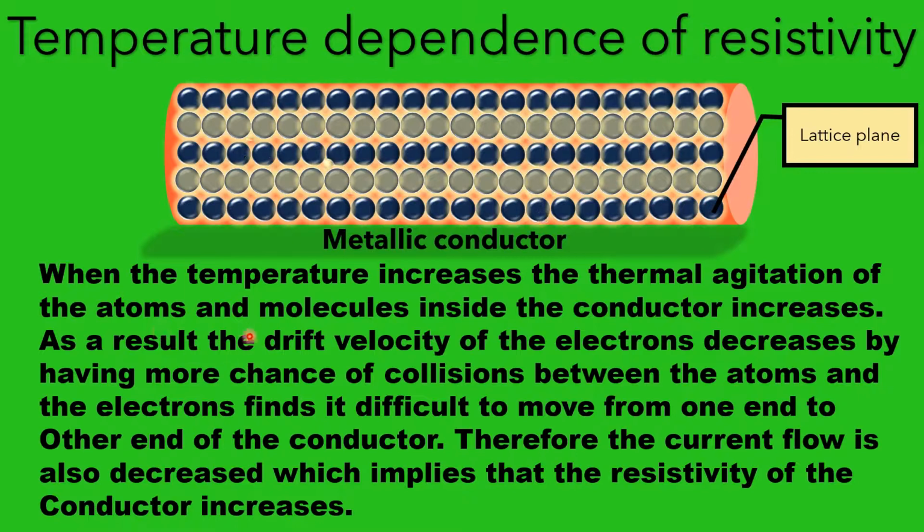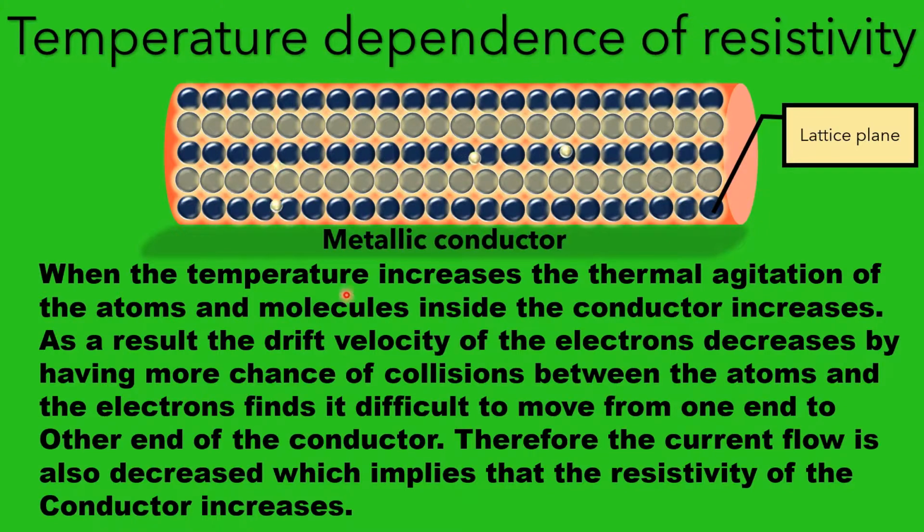As a result, the drift velocity of the electrons decreases by having more chance of collision between the atoms and electrons. We know that being a metallic conductor, from the solid structure of this conductor, all the atoms are tightly or closely packed, and the lattice plane arrangement is shown such that the neighboring atoms are very closely or tightly packed with one another.